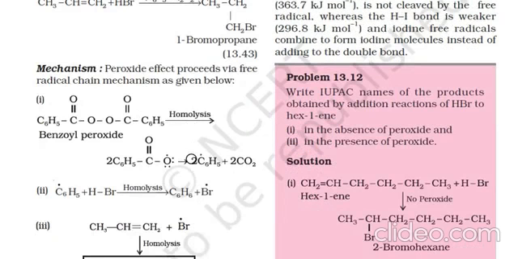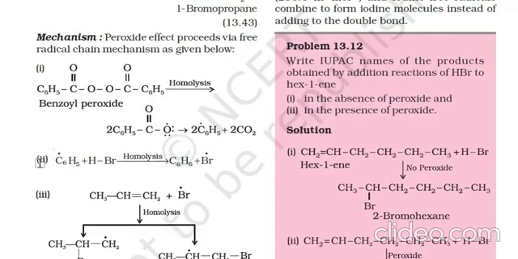What is the mechanism in the presence of peroxide here? The peroxide effect proceeds via a free radical mechanism. The benzoyl peroxide on homolysis produces C6H5C double bond O radicals, and C6H5 is further converted into a free radical with 2CO2. Decarboxylation has been done here. Now this free radical reacts with HBr to form a bromine radical.